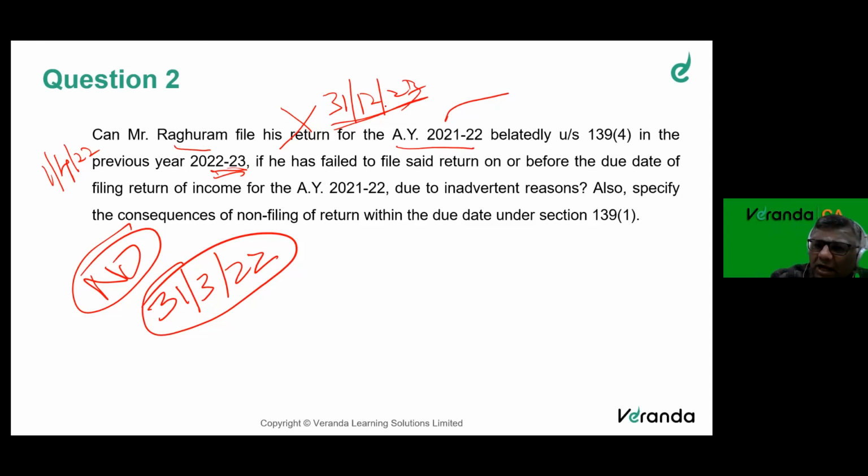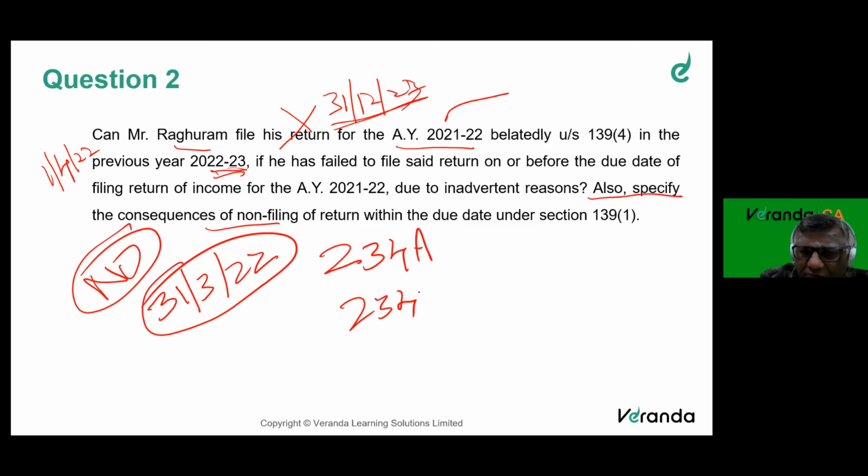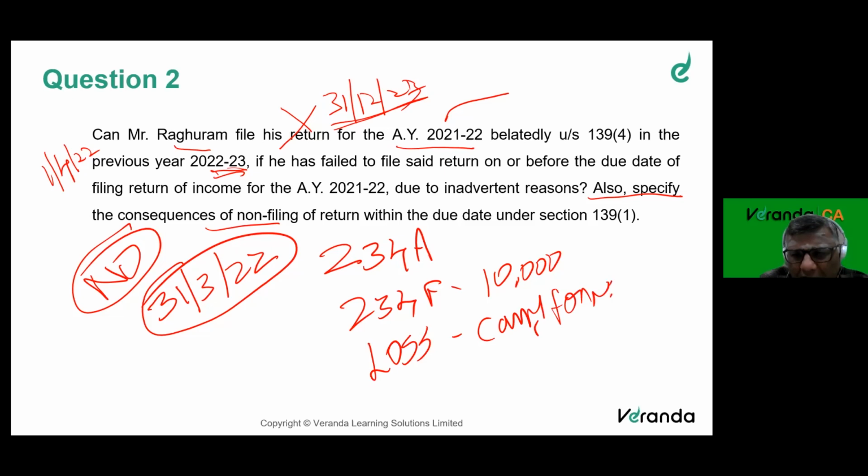So inadvertent, also specify the consequence of non-filing. 234A interest will come for him. 234F fees will come, to the extent of 10,000, since it is last year; this year it is only 5,000, but the question is last year's question, so 10,000. Any loss he cannot carry forward, except house property loss and unabsorbed depreciation. Other losses he cannot carry forward. These are going to be his consequences.